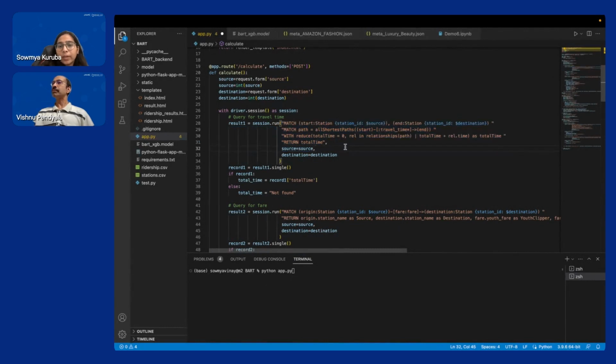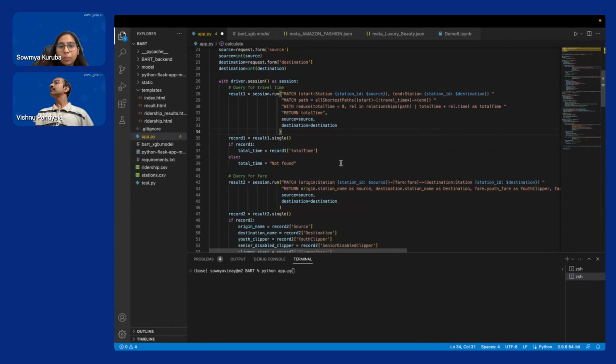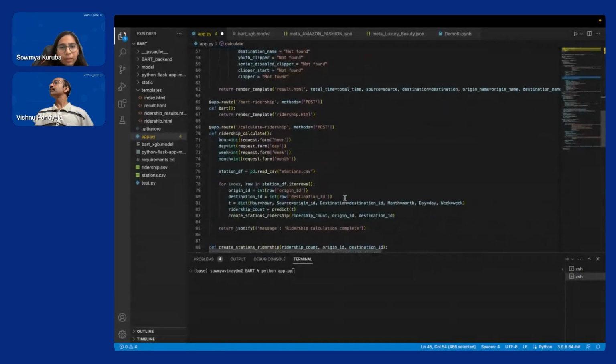We're going to query in real time with the Neo4j backend to get information such as, for instance, this is a Cypher query that gives us the total time between the source and destination. So when the user selects the time related info, we're going to give the output in real time. So this is a Cypher query that gives the fare with respect to the ridership category.